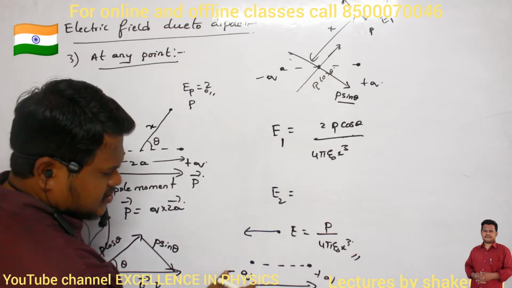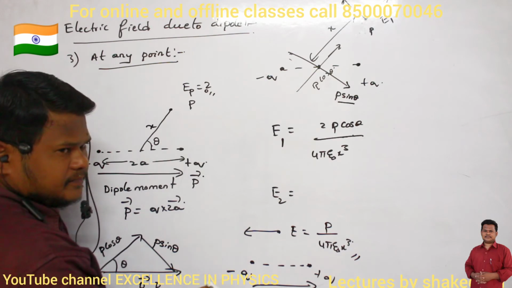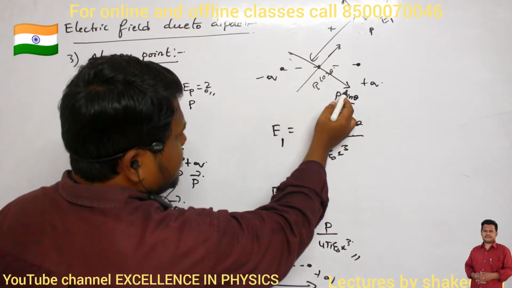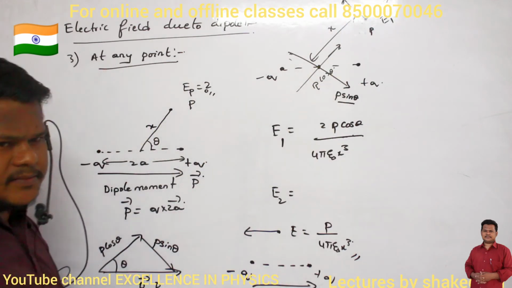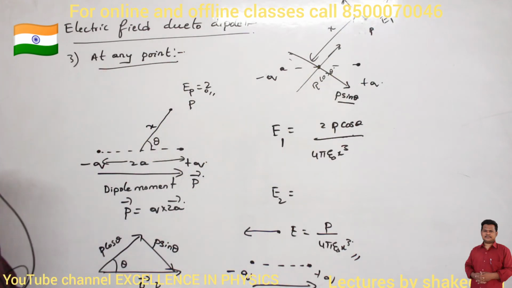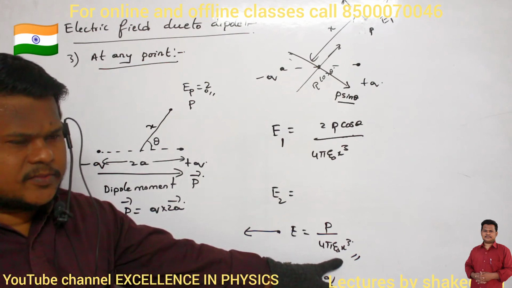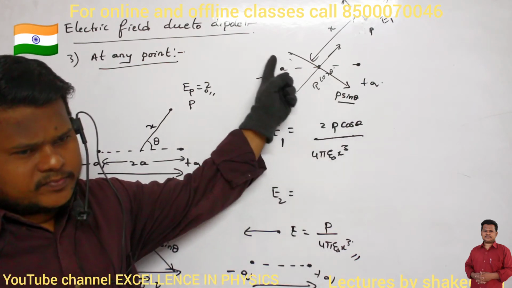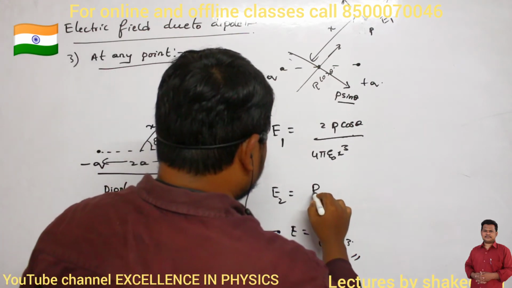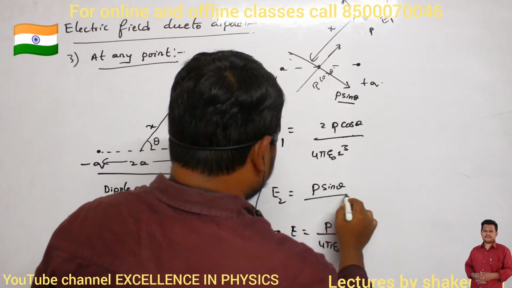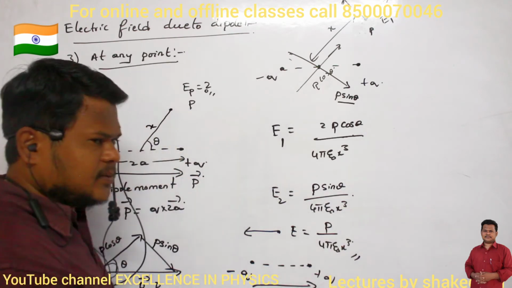If this is the direction of dipole moment, this is the direction of electric field. These two are anti-parallel. Similarly, if this is the direction of P sin theta, the opposite direction should be the direction of E2. Clear? Now can you say what is the magnitude of E2? P cos theta by 4 pi epsilon naught x cube, no? But here what is the P value? P sin theta. So what will be the magnitude of E2? P sin theta divided by 4 pi epsilon naught into x cube. This is our answer. Are you able to understand?